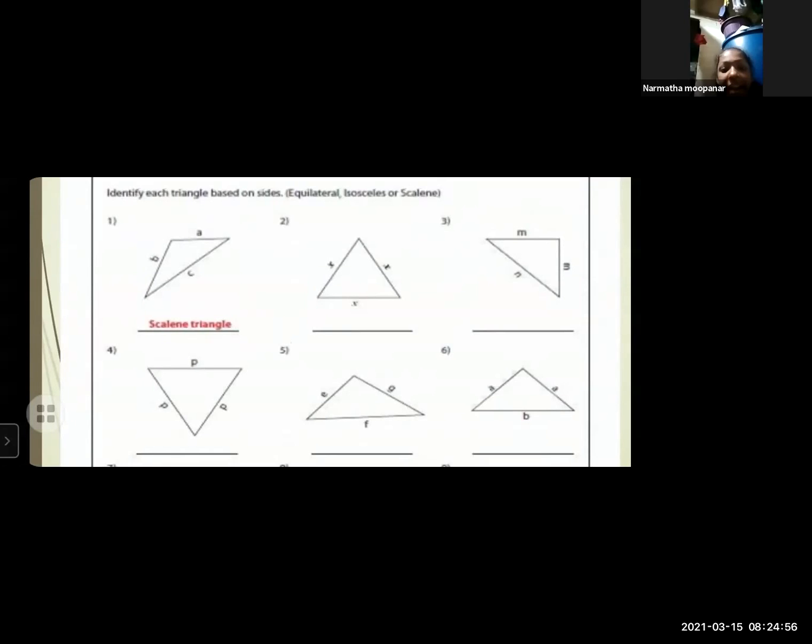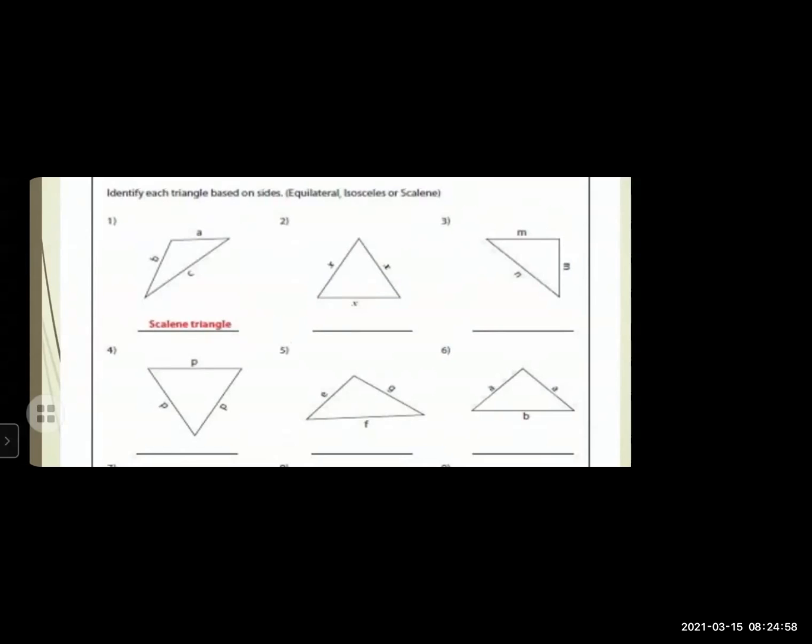In the picture 4, can anyone tell me what type of triangle is this? Equilateral triangle. Very nice. It's equilateral triangle because all the sides are denoted by P, means all the sides are equal. Come on, next. Fifth picture. What type of triangle is this? Scalene triangle. Very good.